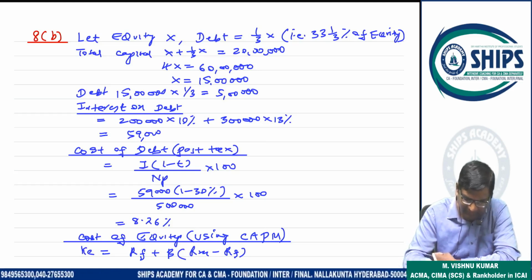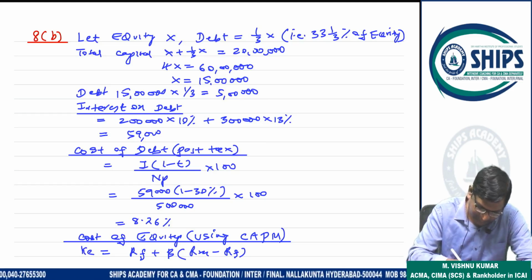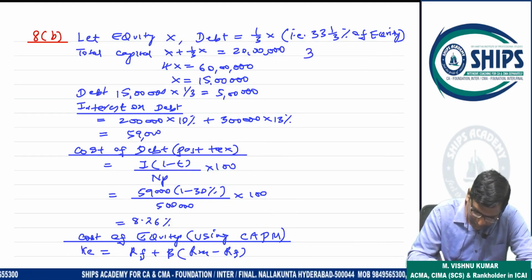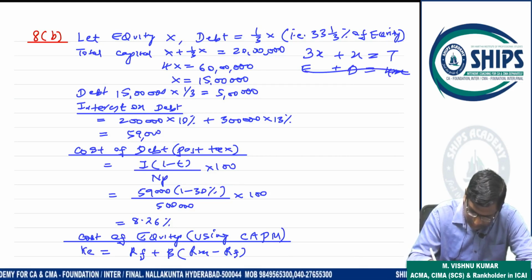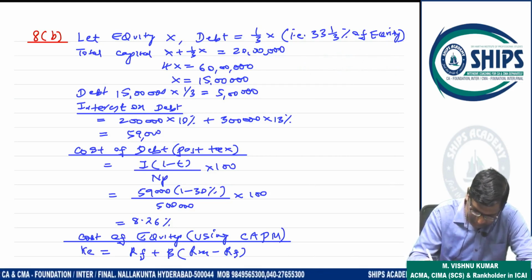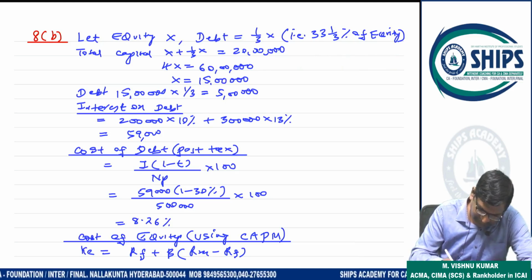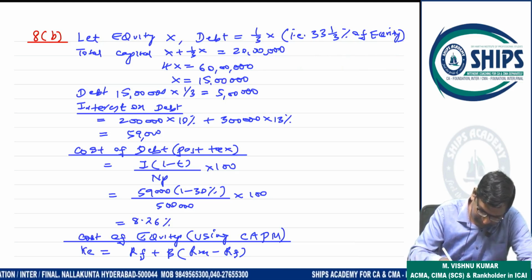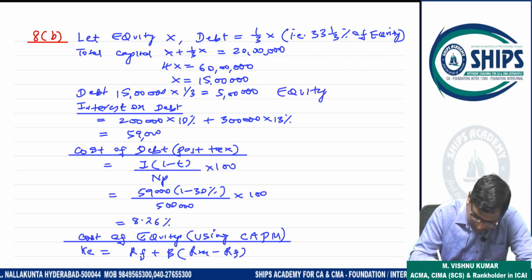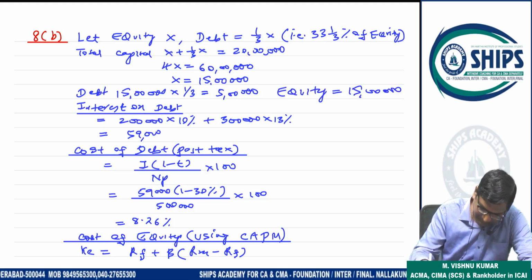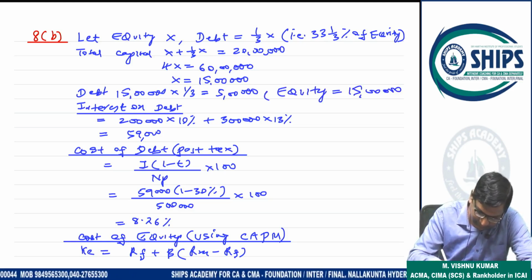I already explained a different method also: 3X will be equity, X will be debt, total 4X. So debt is 5 lakhs, equity will be 15 lakhs, because total amount is 20 lakhs.